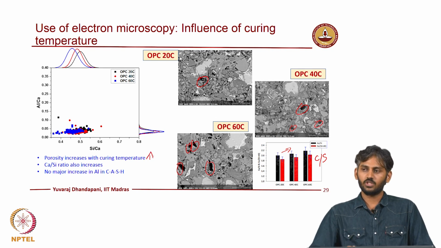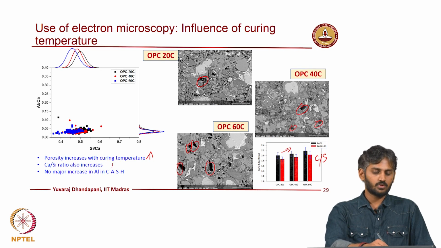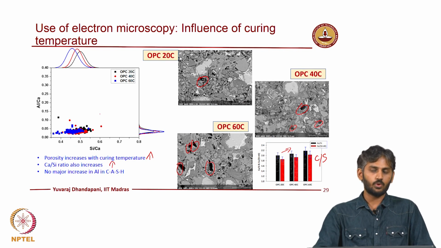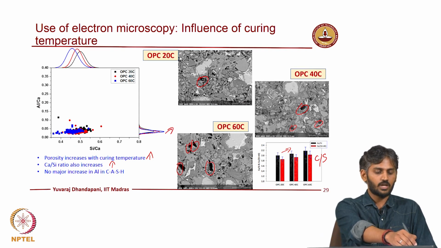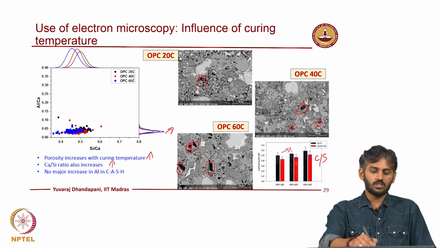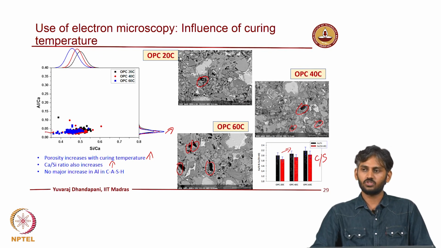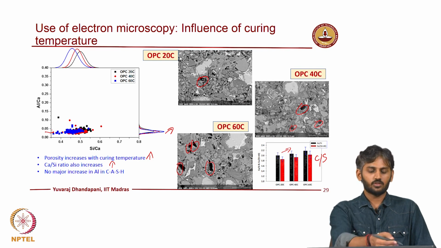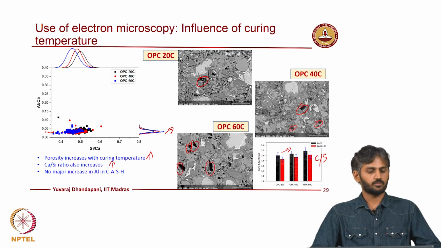So, when the curing temperature is higher, the overall porosity of the system can be higher despite the increase in the degree of hydration. The calcium to silica ratio tends to increase, but if you look at an OPC system, this is the alumina to calcium ratio, you see that the distribution is almost concentrated in this zone itself. There is no change in the CSH composition, especially with respect to alumina in it.